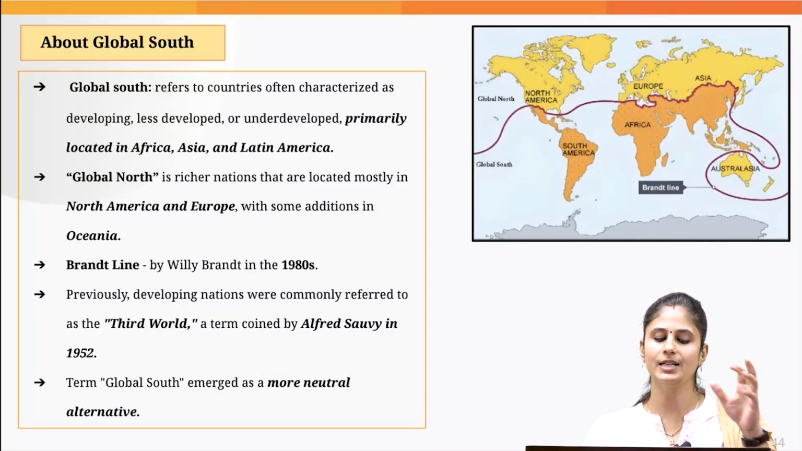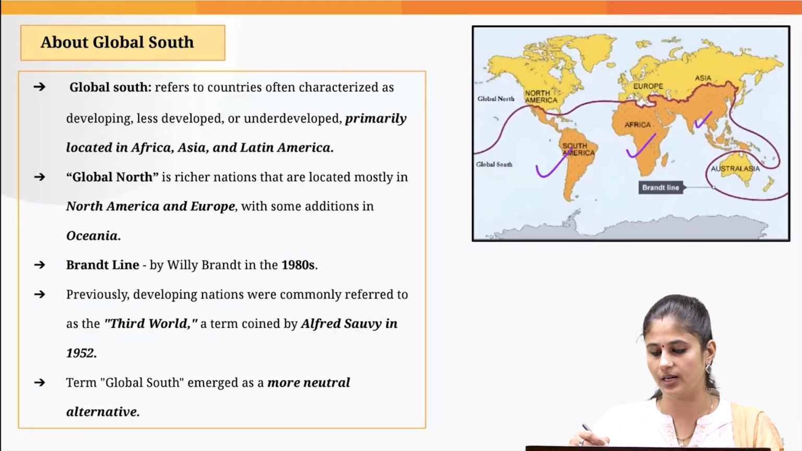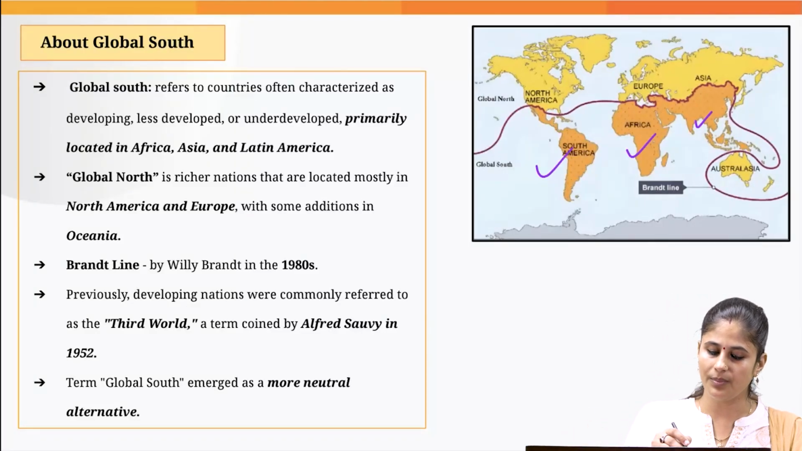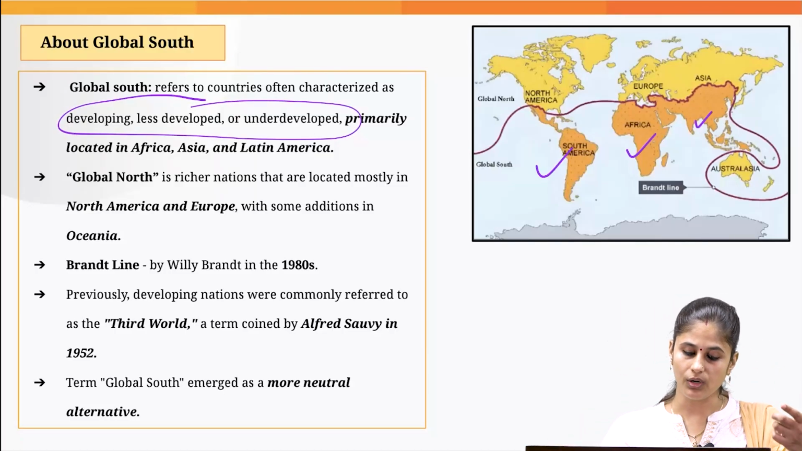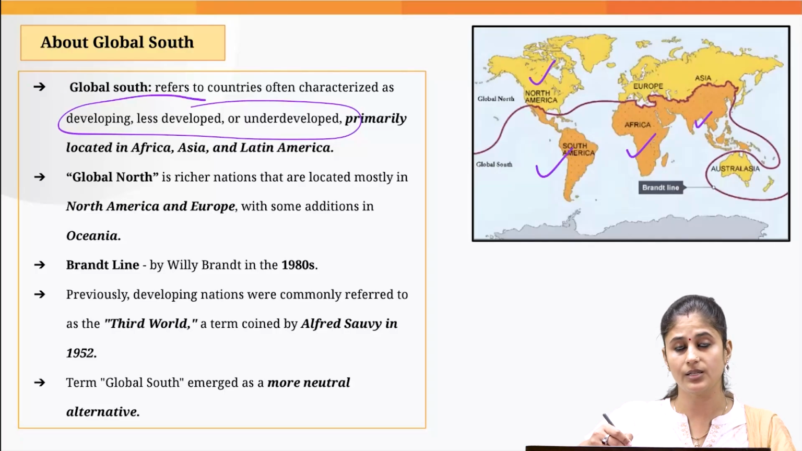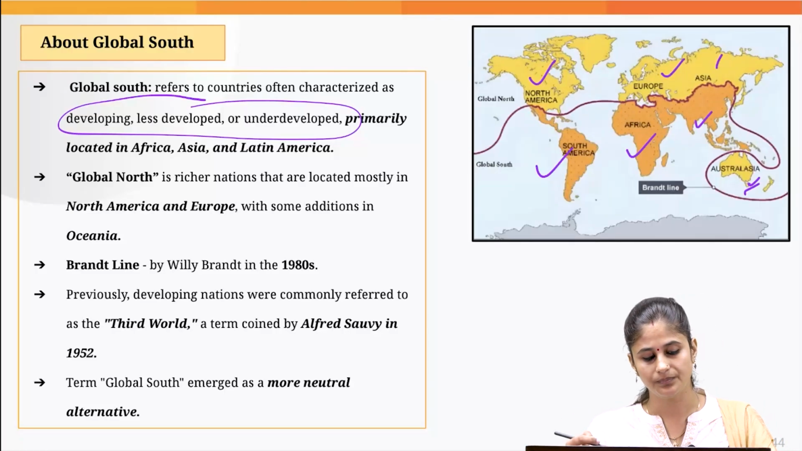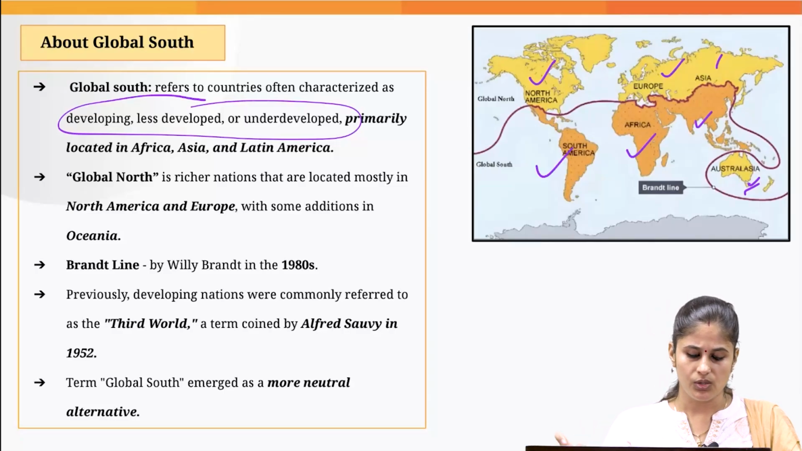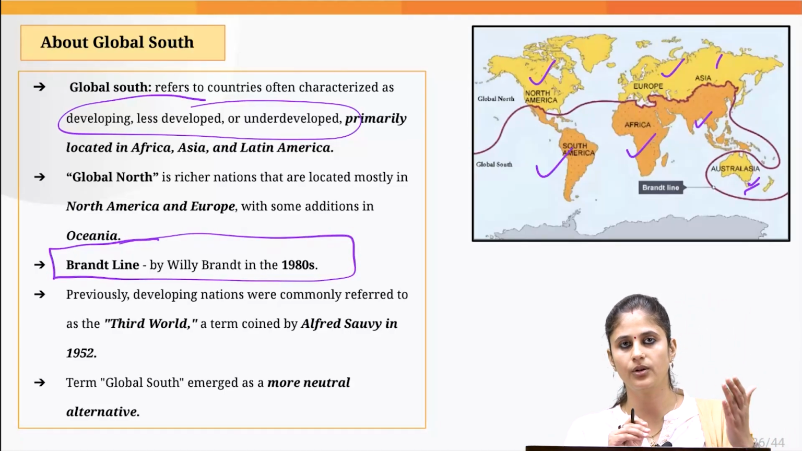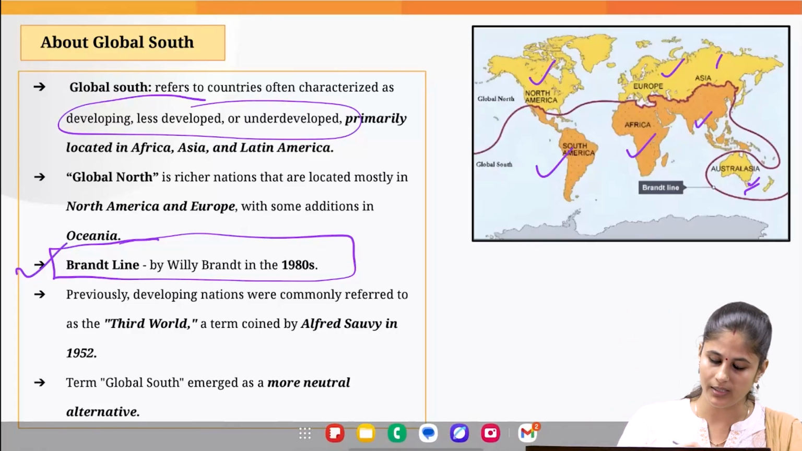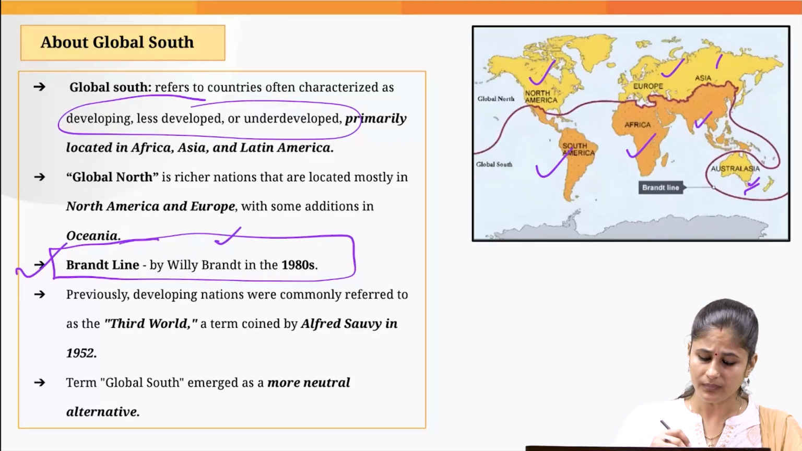Global south basically refers to the countries in South America, Africa, Asia, etc., which are developing, less developed, underdeveloped. What is global north? It refers to the countries in North America, Europe, as well as Australia, which are more developed. Which line divides the global north from the global south? This is the Brandt line, given in the 1980s by Willy Brandt.